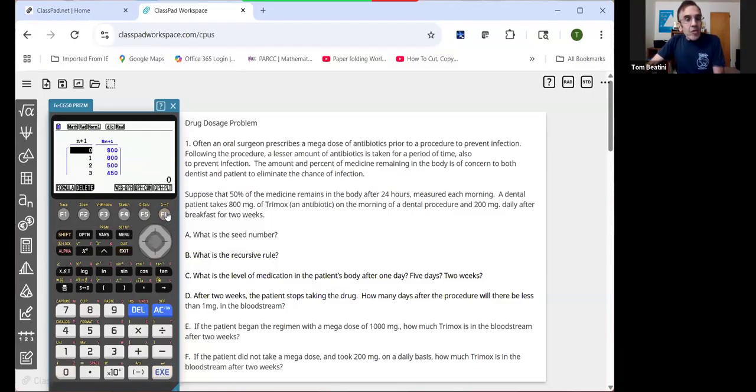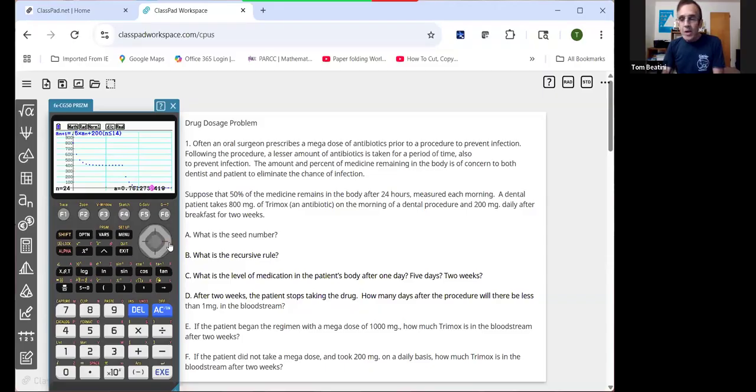And let's go and look at the graph. And let me trace through the graph. So notice we get out here to the 15th day. We're at 400 milligrams. Now the 16th day, it drops precipitously. So we have half of that 400, which is 200. So when is it going to get below 1 milligram? So it looks like on the 24th day or 23 days after the person starts taking their doses, we're going to get less than 1 milligram.